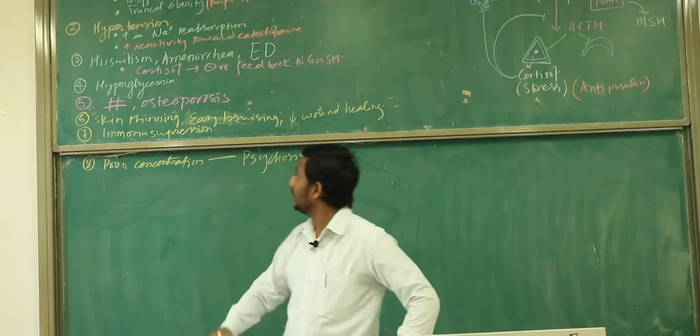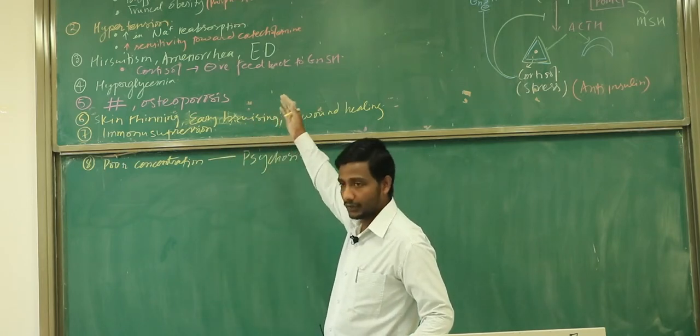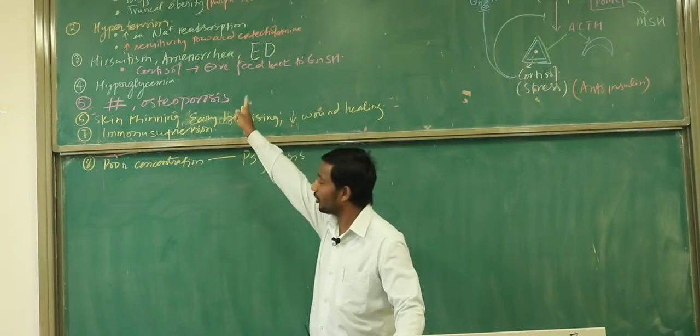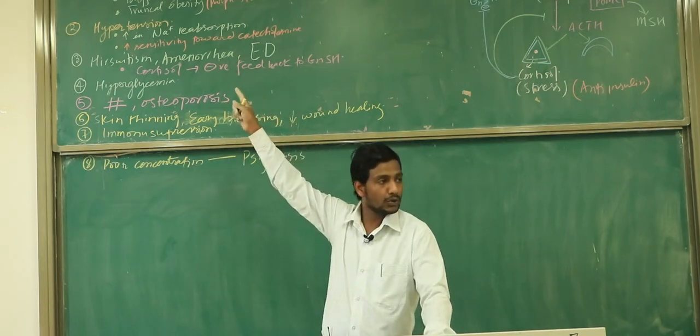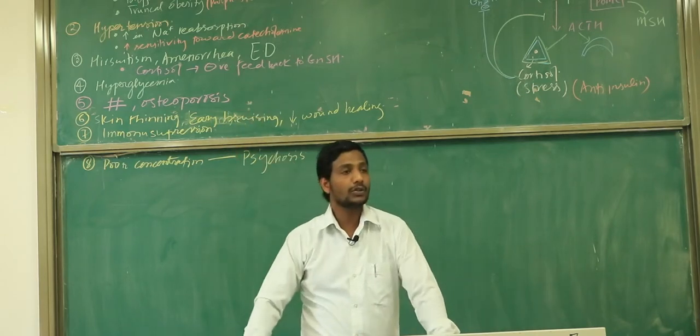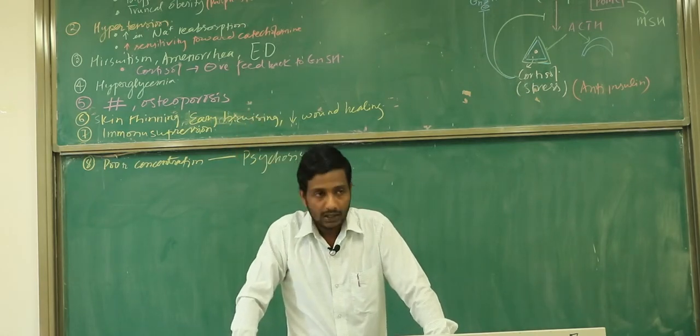Yes, so the patient may develop hirsutism, amenorrhea in the case of females, and males can even develop erectile dysfunction. So is this concept clear to you or not? Why does the patient have hirsutism and all these problems? Is this clear to you? Okay. Then what is the fourth manifestation of this disease?